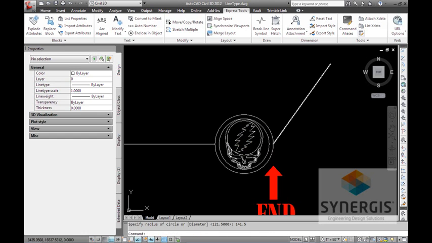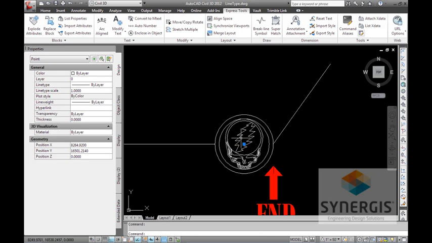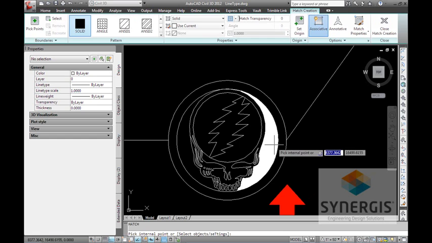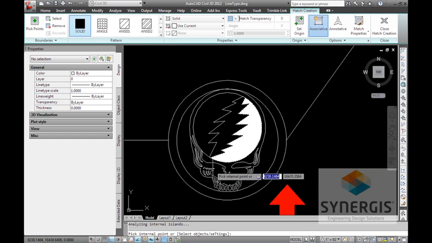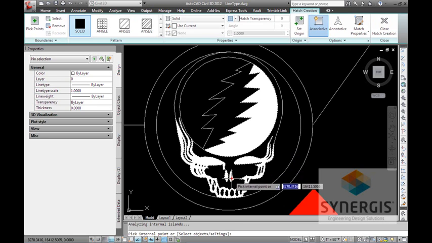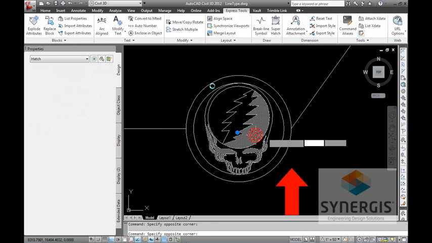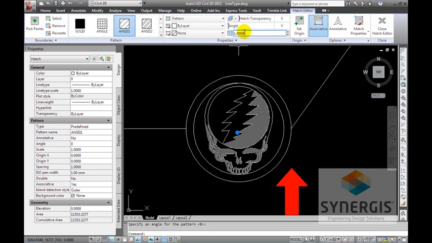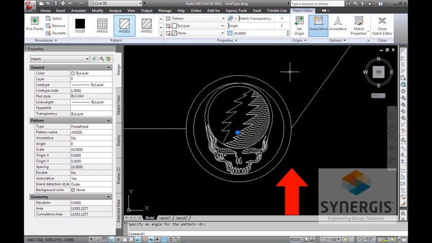Right. So I have my object there, and I want to add some more detail to this, so I'll put a hatch pattern in here. And those pieces. I'm going to make the hatch fancy there, and maybe I'll do, let's see what 10 looks like.